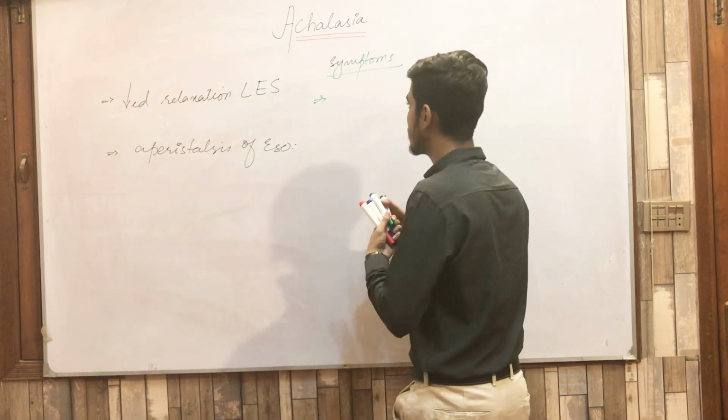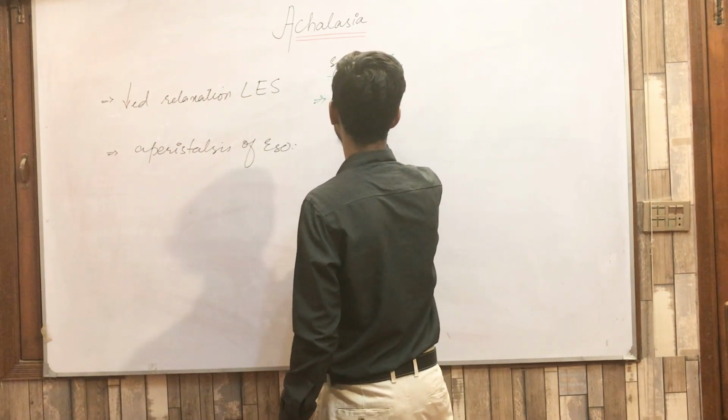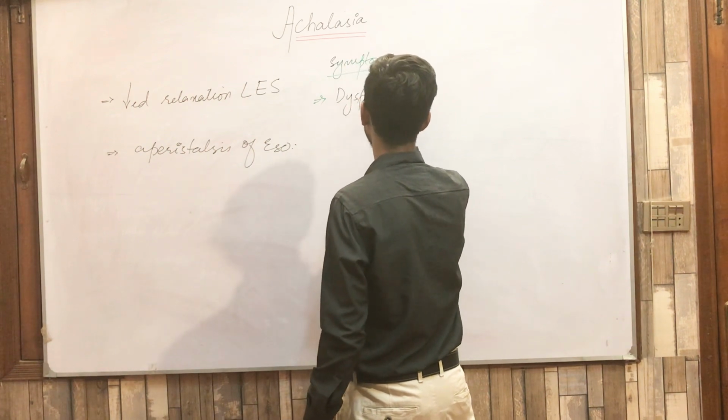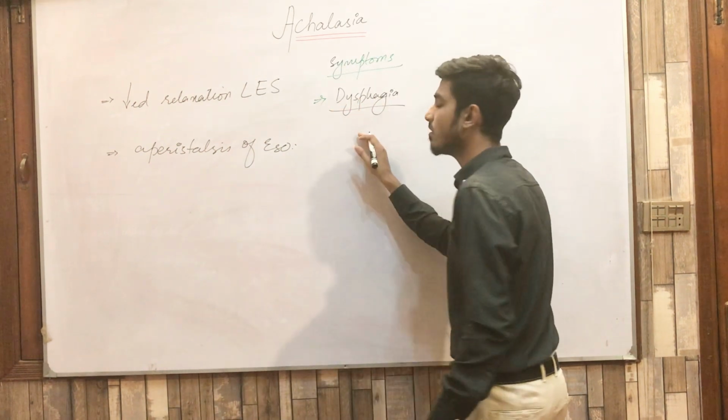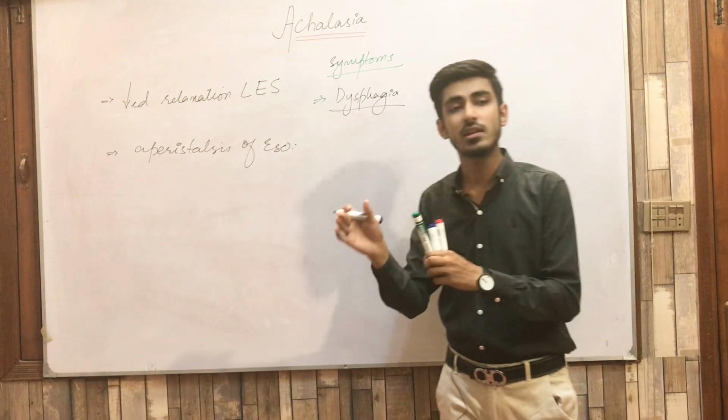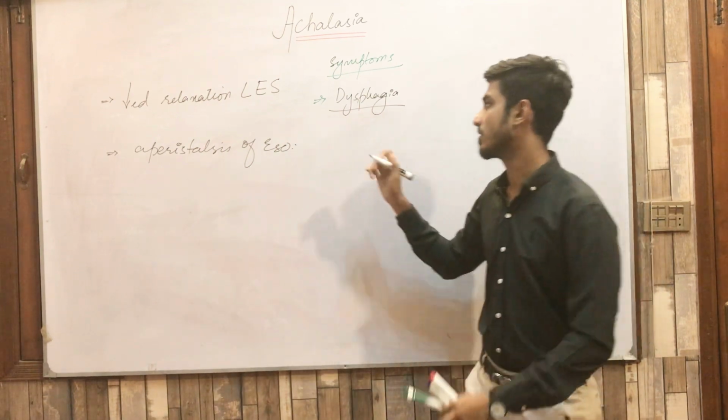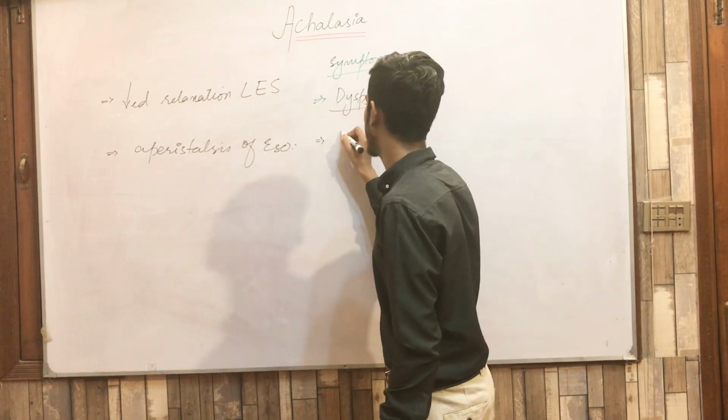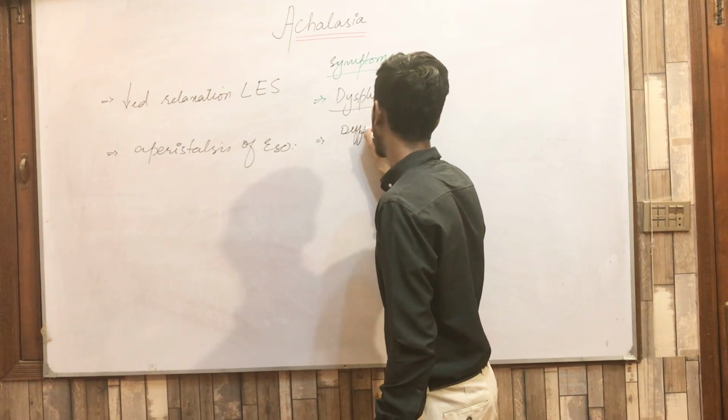Symptoms. The first symptom is dysphagia, and it is a severe dysphagia because dysphagia of the liquids as well as the solids occurs. Then we have difficulty in belching.